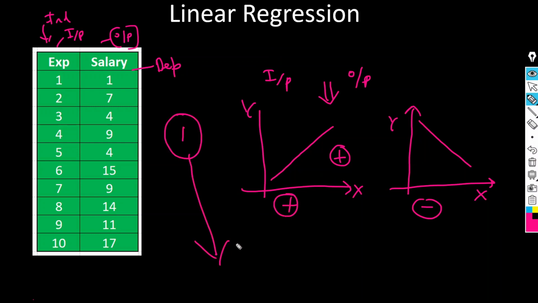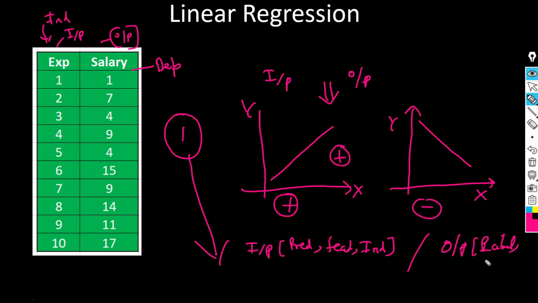The first assumption is that your input variable, or we can say your predictors, or your features, or independent variable (these are the different names we use), and the output variable, which we also call your label, or the dependent variable, both should be linearly correlated. So that is the first assumption.